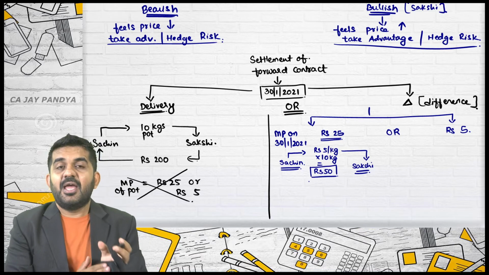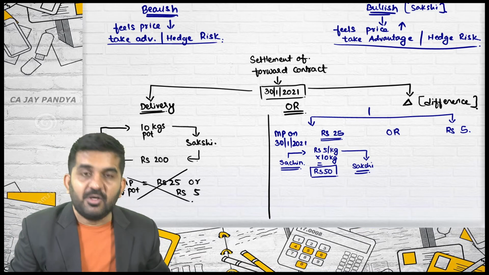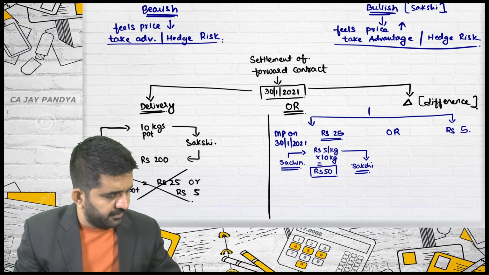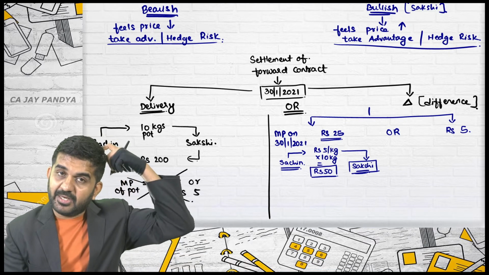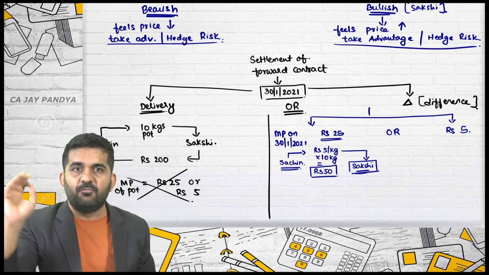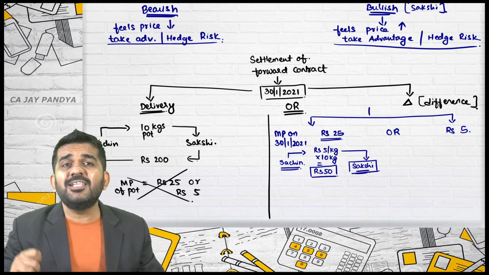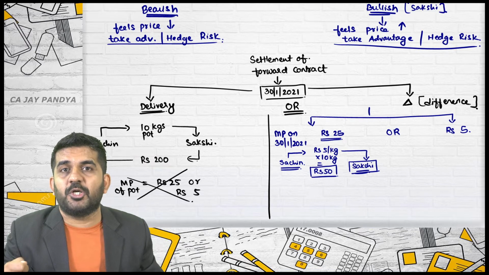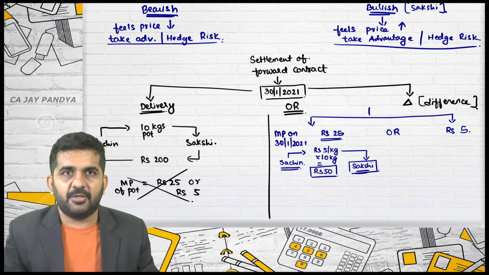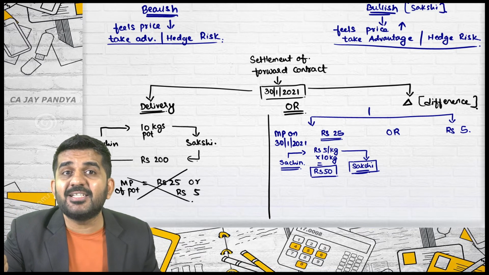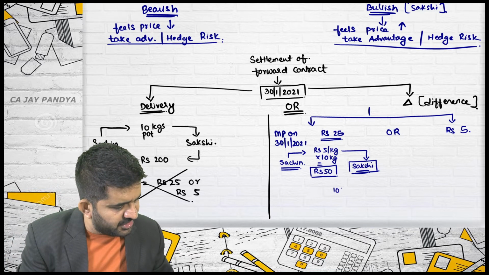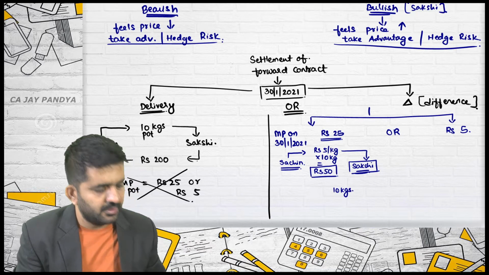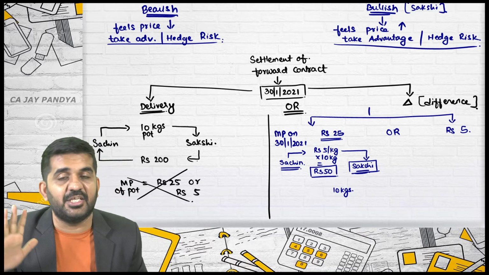Is it alright? And believe me, we are not talking right now about Sachin. Now I can easily convince Sakshi. Why? The rate at which she was going to get potatoes is 20 rupees. Now, if she forgets this contract, she will have to purchase this 10 kgs from the market.